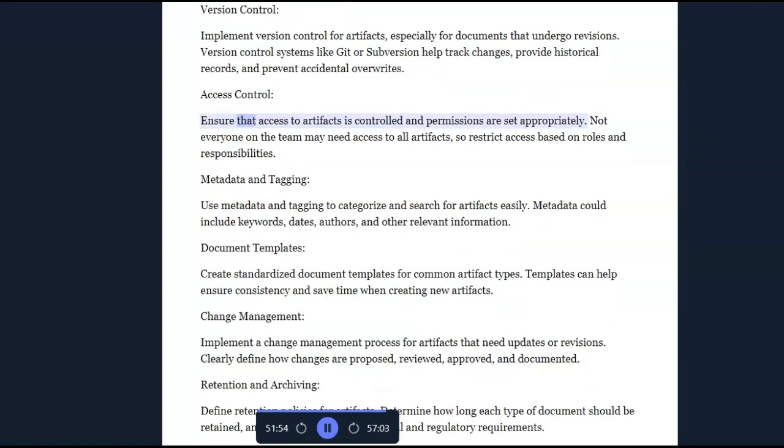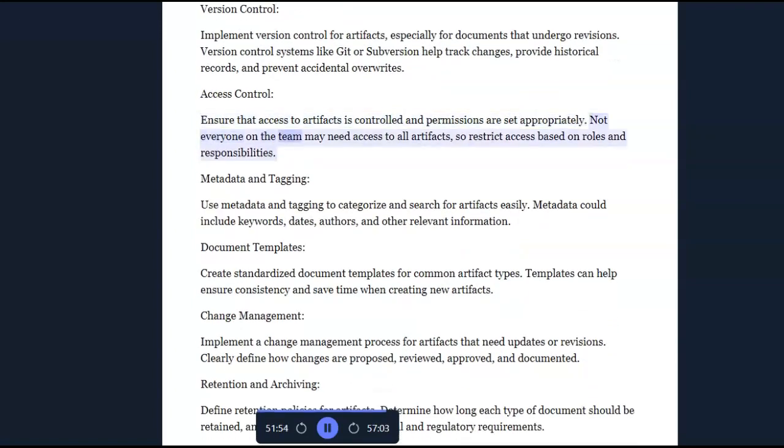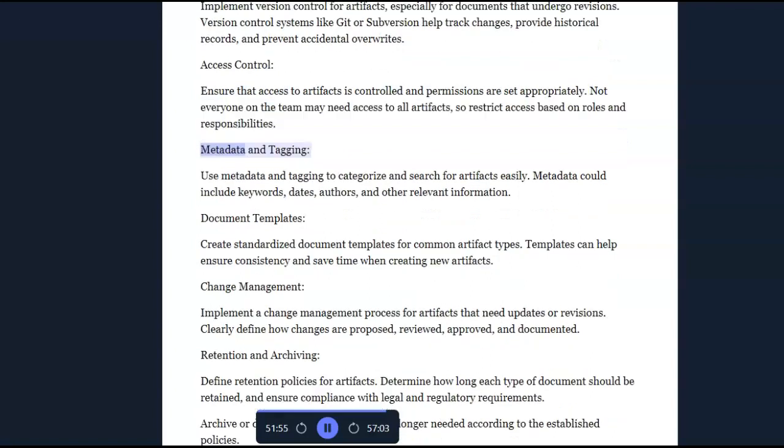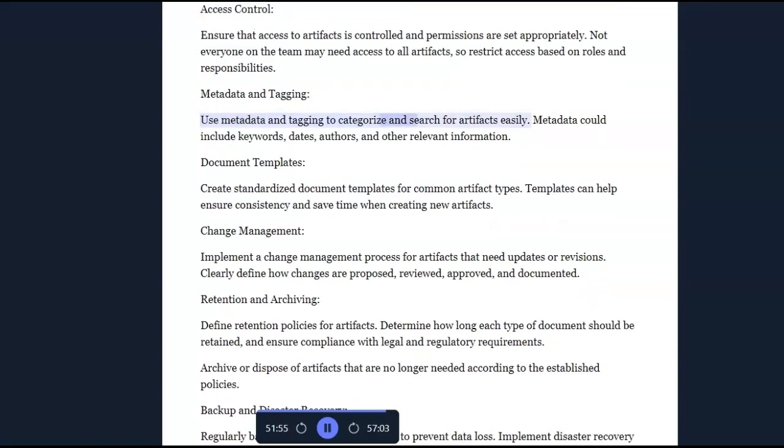Access control. Ensure that access to artifacts is controlled and permissions are set appropriately. Not everyone on the team may need access to all artifacts, so restrict access based on roles and responsibilities. Metadata and tagging. Use metadata and tagging to categorize and search for artifacts easily. Metadata can include keywords, dates, authors, and other relevant information.